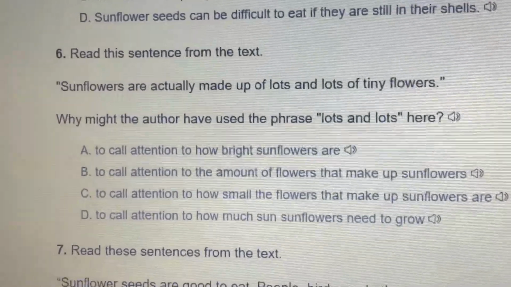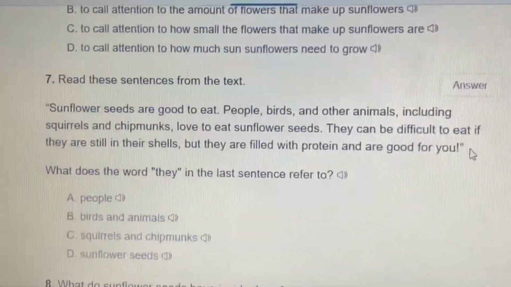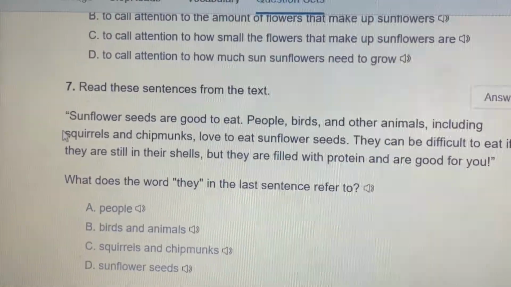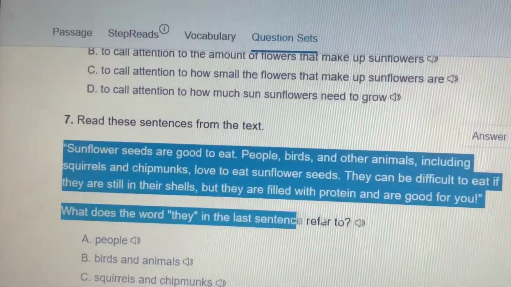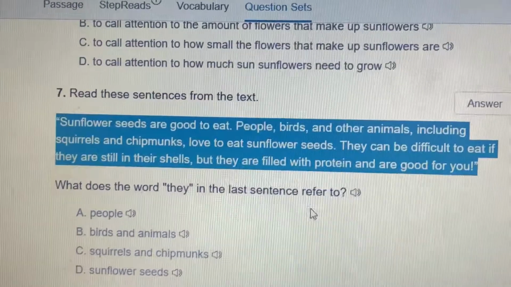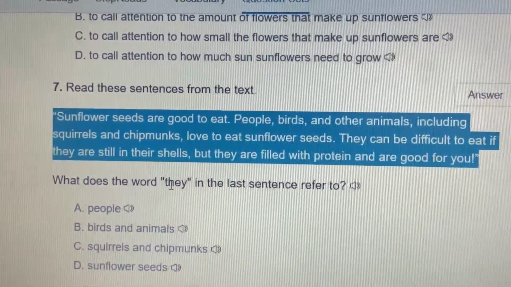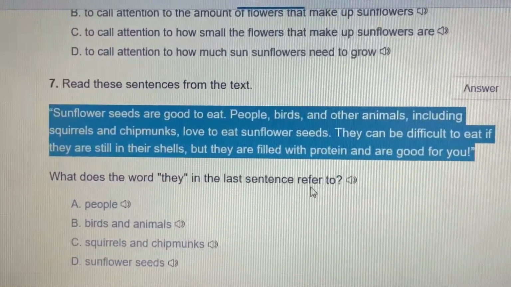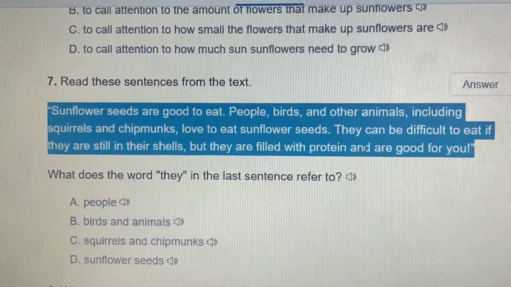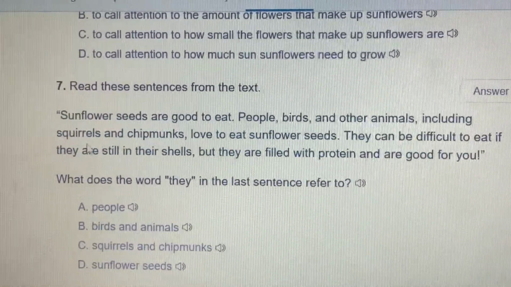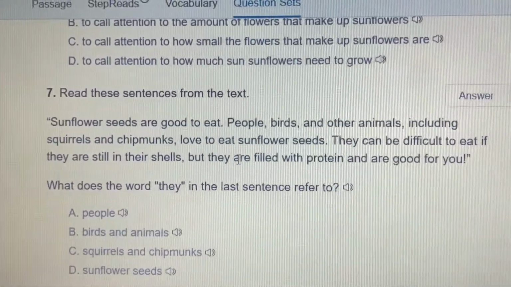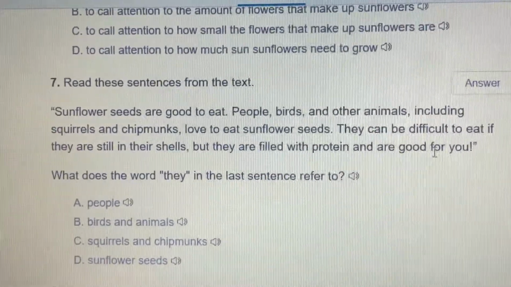Read these sentences from the text. Okay, you're going to read these sentences, or remember, you can listen to them. And then you have to say, what does the word they in the last sentence refer to? I can see the word they, and they all in the last sentence.